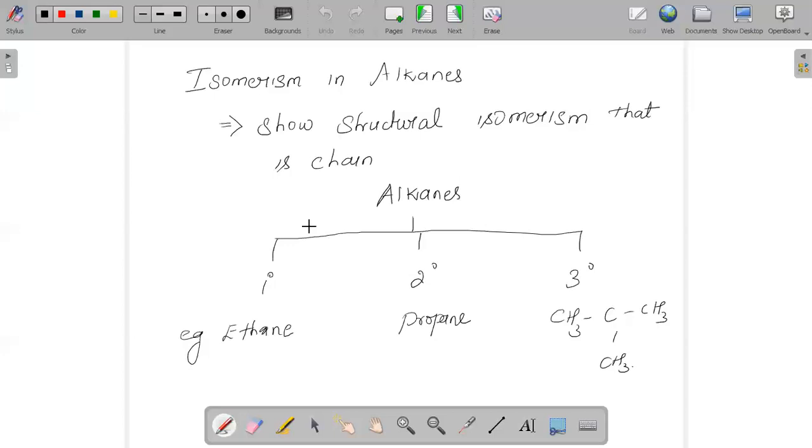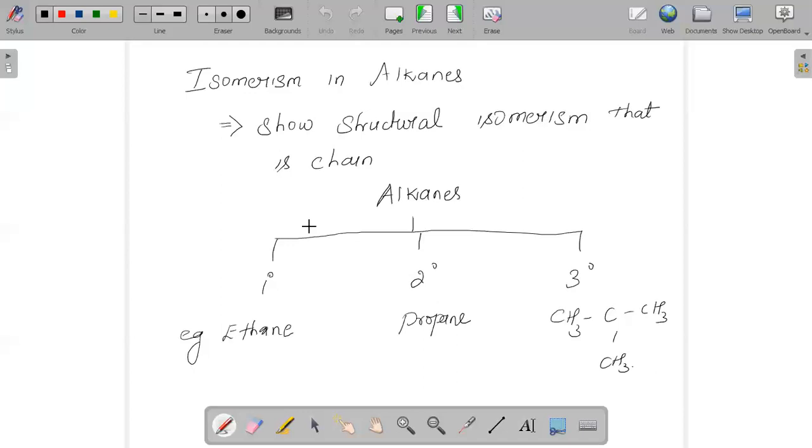They show structural isomerism, that is, chain isomerism. So how do we say that it is showing chain isomerism? In it, the molecular formula is going to be the same, but there may be a change in the skeletal arrangement of atoms in the chain.